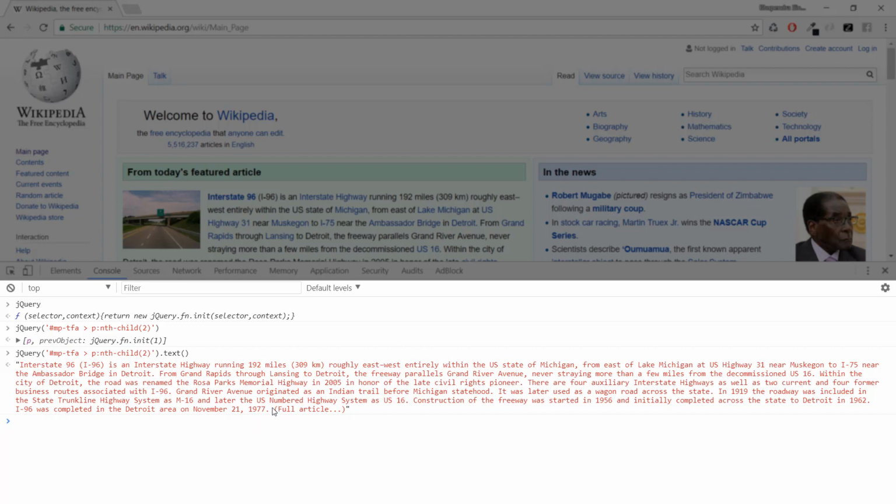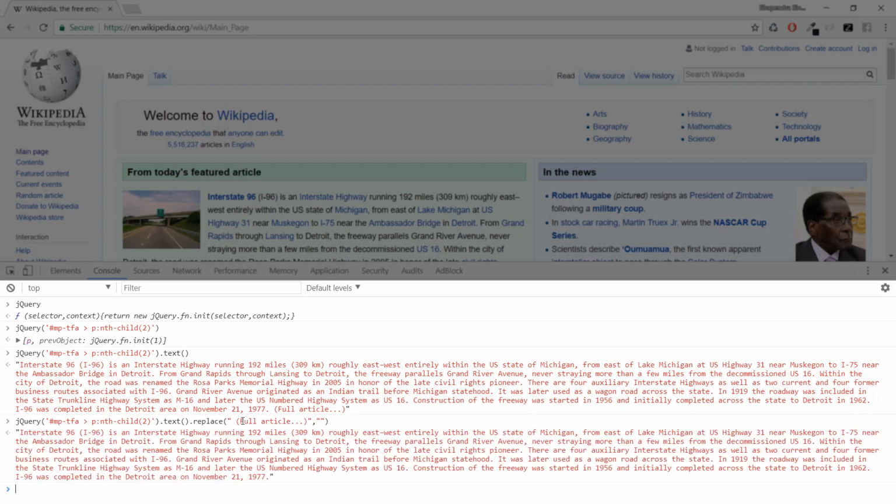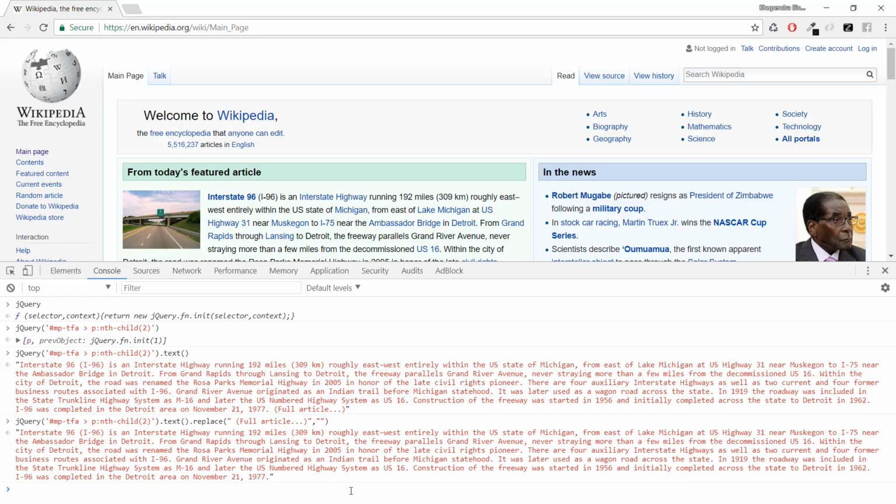Now we are not interested in this extra information which is coming to us. So let's remove this extra information by using the replace method. We'll copy this whole thing and replace it with an empty string. Right. So we are interested in this particular article and we want to display it in our site. So let's grab it from this Wikipedia page.